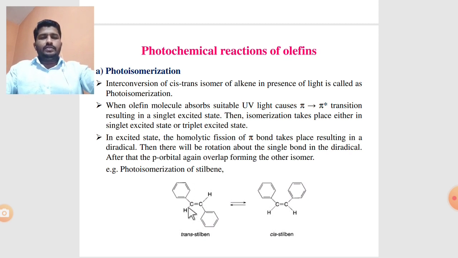The first example is the photoisomerization of the stilbene molecule. This is the stilbene molecule. The nature of this carbon-carbon double bond is trans. By absorption of light radiation, the electrons are excited from the ground state to the excited state, so there is a homolytic cleavage of this pi bond, meaning the double bond is converted into a single bond. There is a formation of two radicals, rotation about the carbon-carbon single bond is possible, and through this rotation the trans isomer is finally converted into the cis isomer. This interconversion is called the photoisomerization reaction.